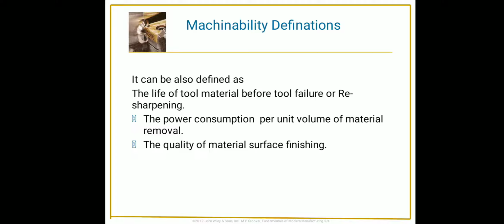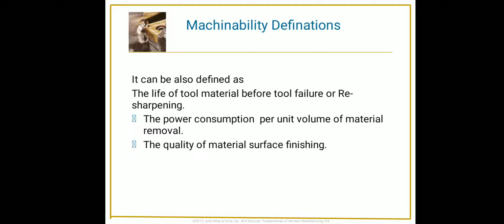So how much power is consumed to remove a volume of material is named machinability. Also, machinability is defined as the quality of the material's surface finish. So good surface finish or bad surface finish also defines machinability.